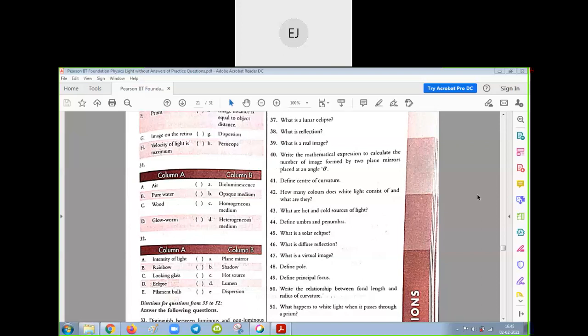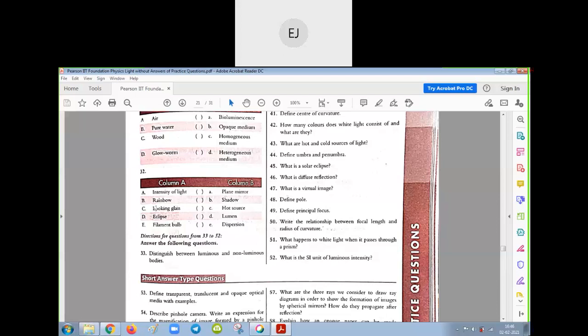The next, column A, column B. Air, wood, pure water, glowworm. Pure water, we can say homogeneous medium. Wood, we can say opaque. Glowworm, bioluminescence.